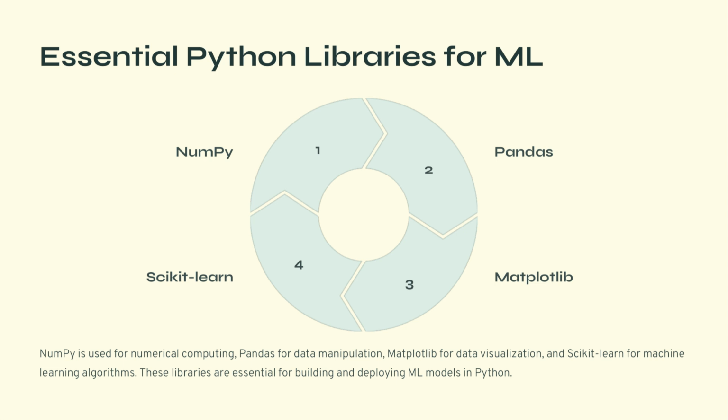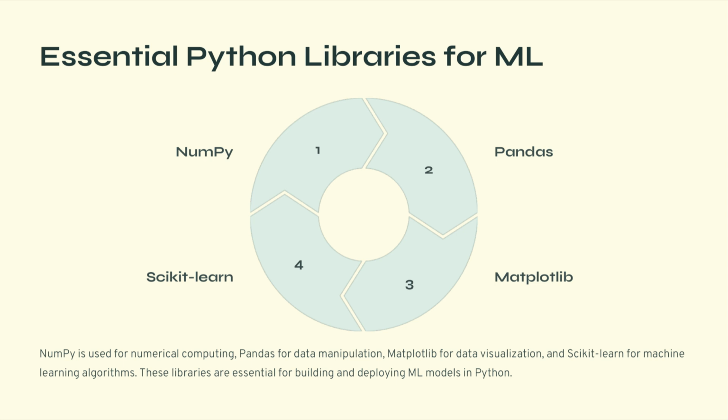The second important library is Pandas. Pandas is used for data manipulation and analysis. It provides a powerful data structure called a data frame, which allows us to work with tabular datasets similar to spreadsheets or SQL tables. Using Pandas, we can easily load datasets, clean data, filter records, perform aggregations, or transform variables.